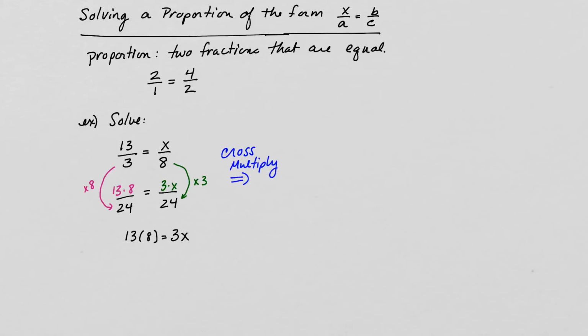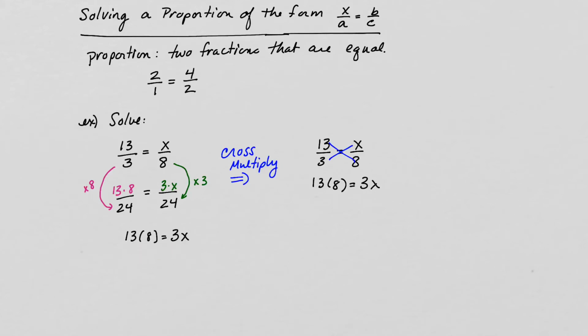So I'm going to start this problem all over again and show you how easy it is to cross multiply to solve it. So we have 13 thirds equals x over 8. And so what we're going to do is we're going to cross multiply these two here. So we're going to get 13 times 8 equals 3x. And you'll notice that's exactly what I have over here. So I'm going to finish solving it in this case.